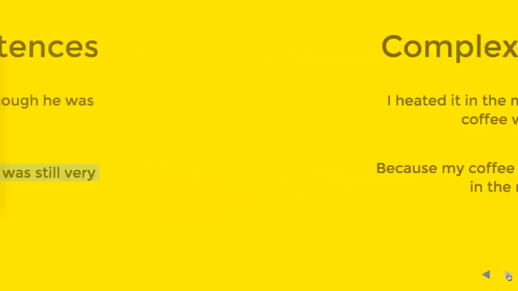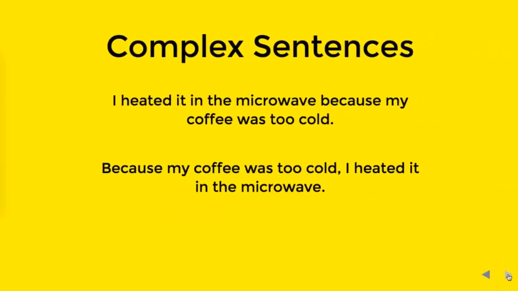Let's take the third example. "I heated it in the microwave because my coffee was too cold." The first part, "I heated it in the microwave," is the independent clause, while the second part, "because my coffee was too cold," is the dependent clause.